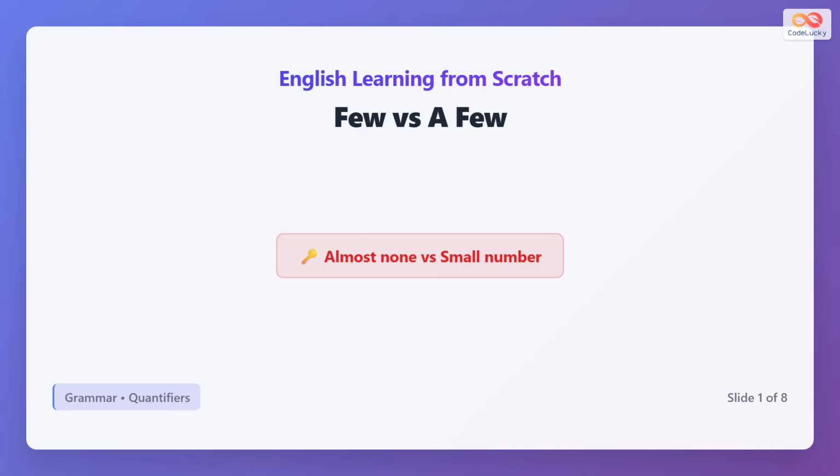Today we explore the difference between few and a few. Few means almost none or a very small number. A few means some or a small but positive number. This distinction helps you express quantity clearly with countable nouns.